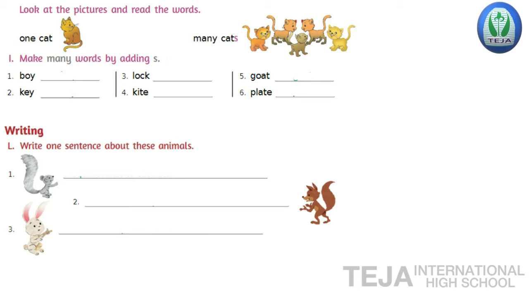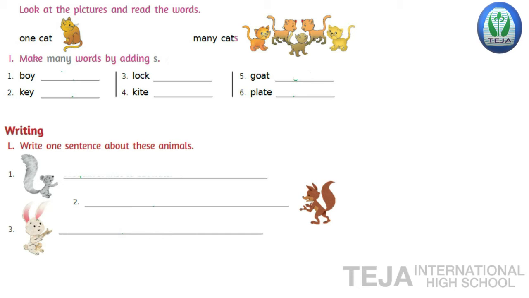So we call it plural. Plural of cats. That is many cats are there. If many cats are there, then we add s to it. S indicates that there are many cats. That means many items are there.